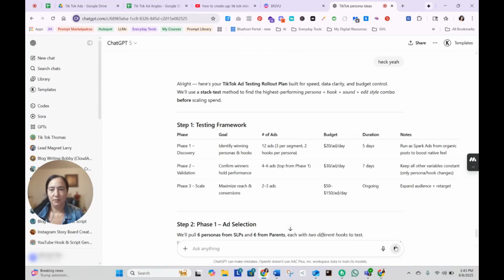Step 1, testing framework. This is cool. Identify winning personal hooks, 12 ads, 3. This will be good. $20 per ad per day. Yeah, 5 days. That's typically what I ran at, $20 a day, when I was doing Facebook ads. Run a Spark ad from organic posts to boost native feel. Oh, that's a good one. I like that idea.